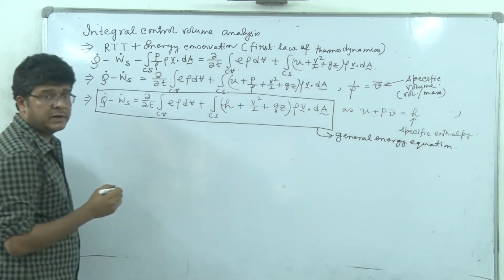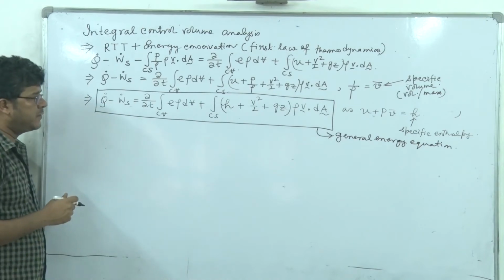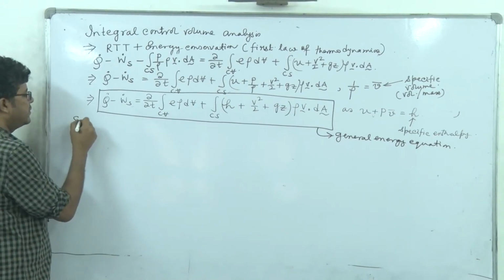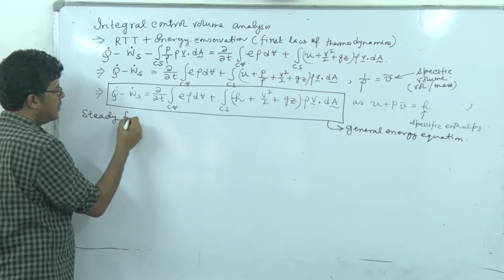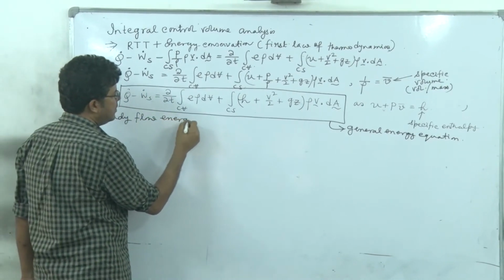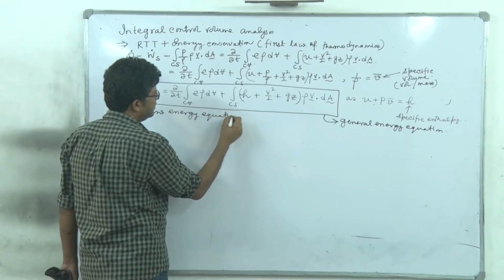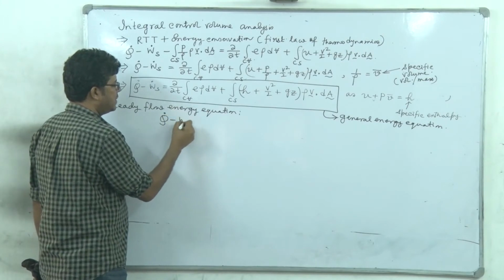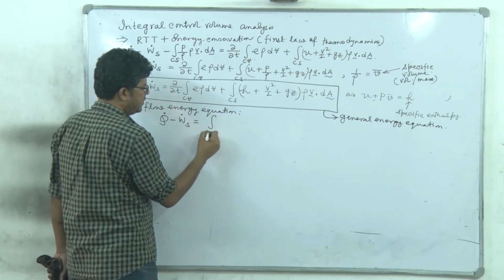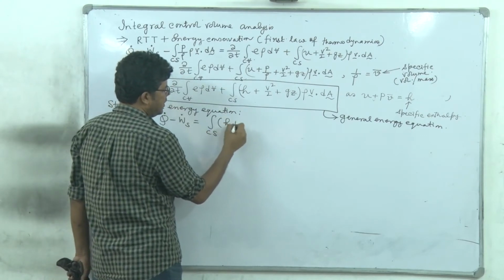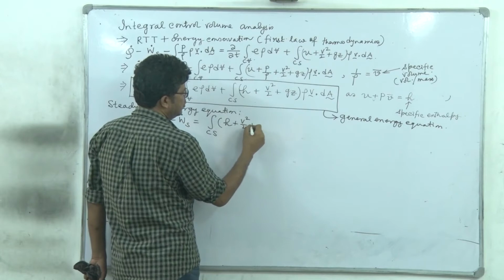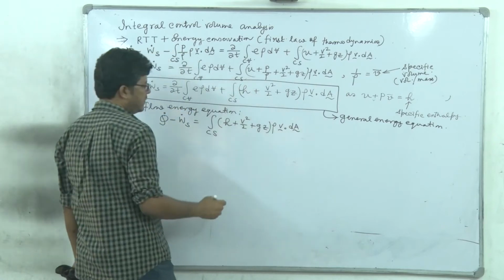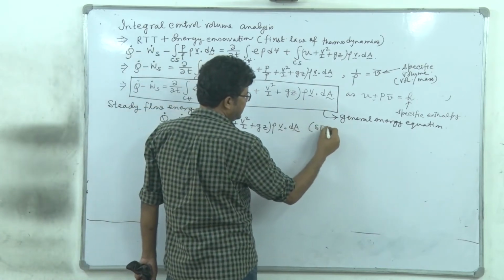Now from here we'll be going to the special form of the general energy equation, that is the steady flow energy equation. So definitely this unsteady term vanishes. So Q dot minus W dot S is the integral over the control surface of H plus V square by 2 plus Gz, rho V dot dA. This is alternatively referred to as SFEE.